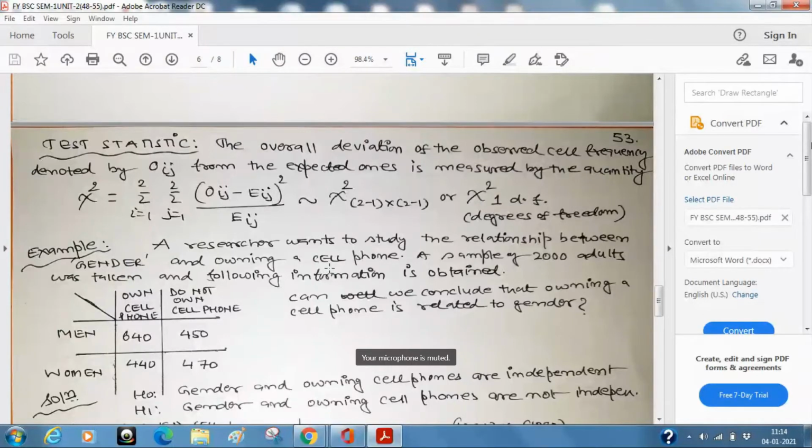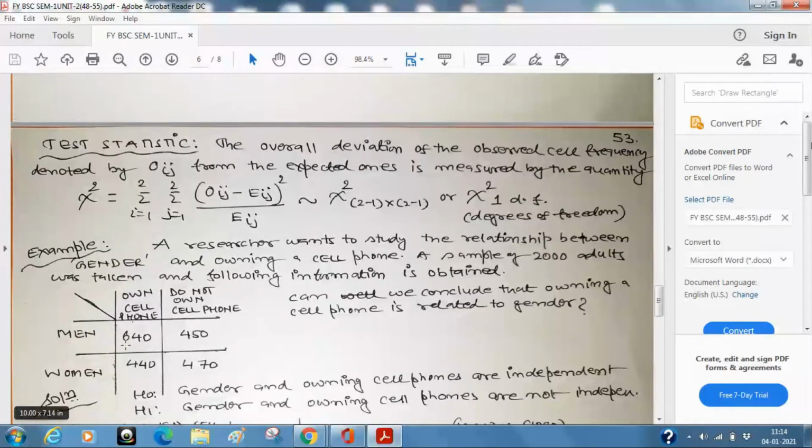It's not a quality in the strict sense. It is a kind of habit. The habit is also, in a loose sense, an attribute. If you are smoking, it is a habit, but that is an attribute. It's not a quality. So suppose you take a sample of 2000 adults and we got the information like this.